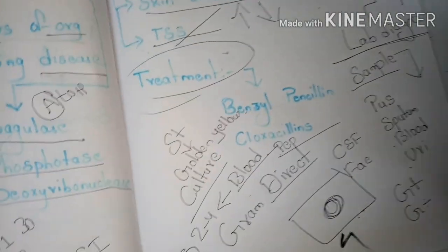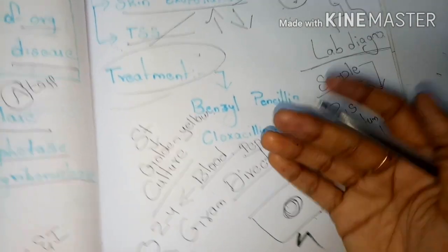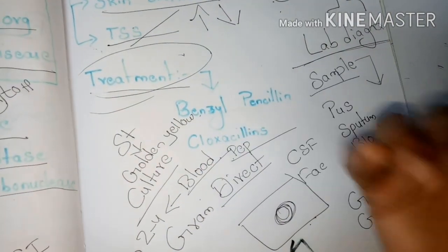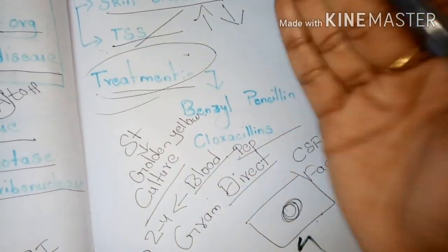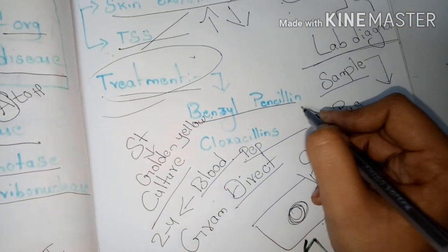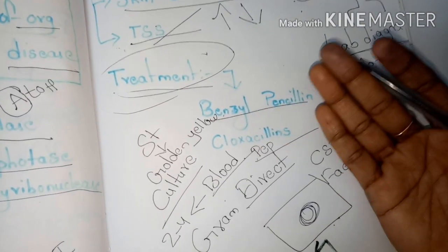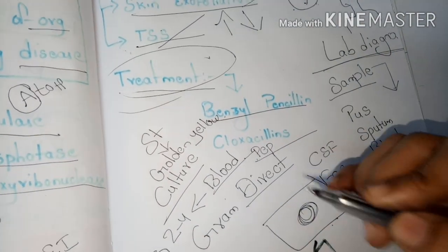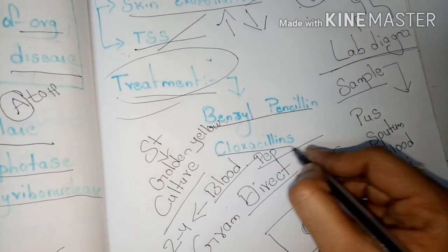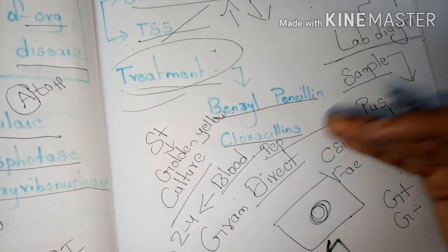These are the different lab diagnosis tests which are performed for Staphylococcus aureus. Let's see what is the treatment given to the patients who are affected with Staphylococcus aureus infections. Benzyl penicillin is the drug which acts most actively against special strains of Staphylococcus aureus, and cloxacillin is also a drug which is used mainly against beta lactamase.